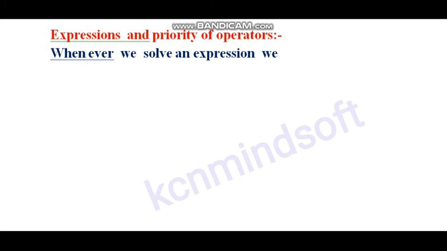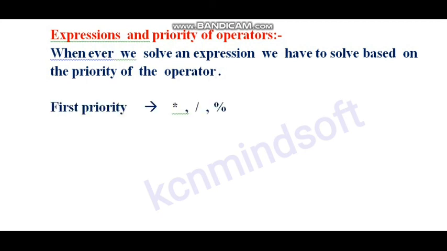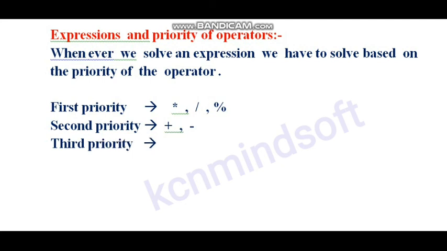What are expressions and the priority of operators? Whenever we solve an expression, we have to solve it based on the priority of the operators. First priority is star, forward slash, and percentage symbol. Second priority is plus and minus. Third priority is the equal operator.